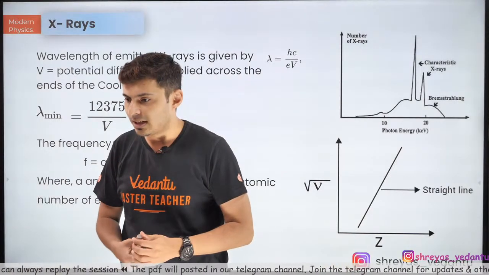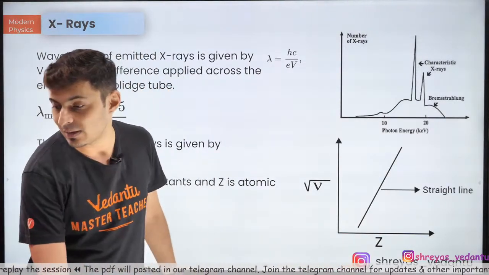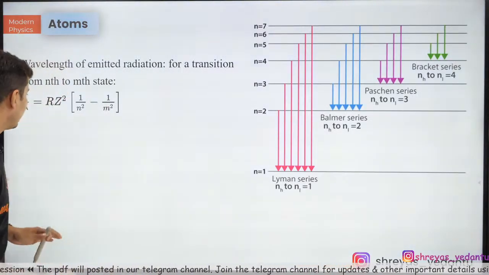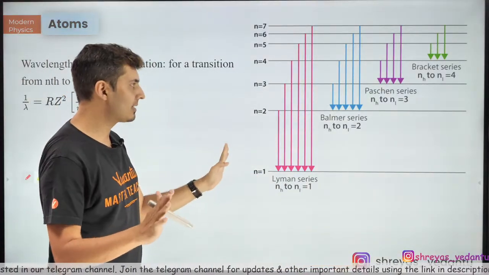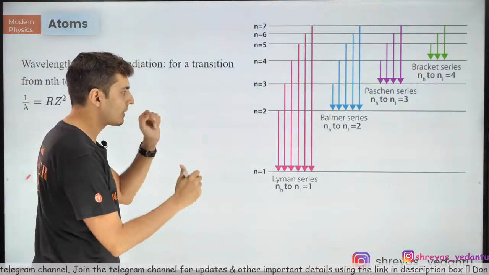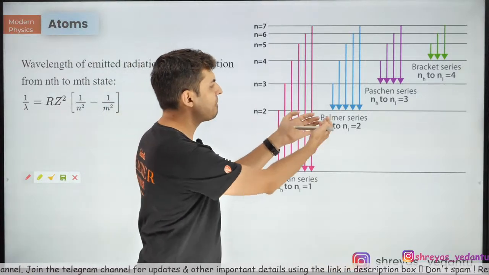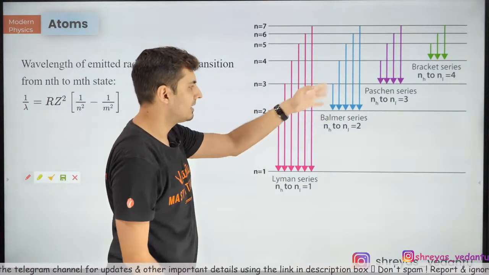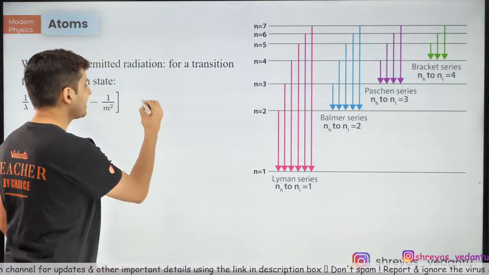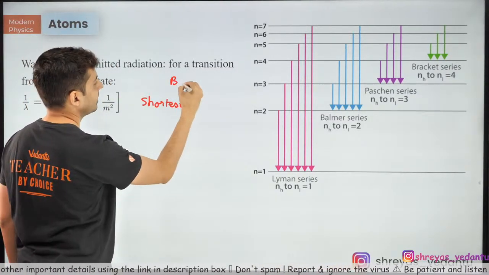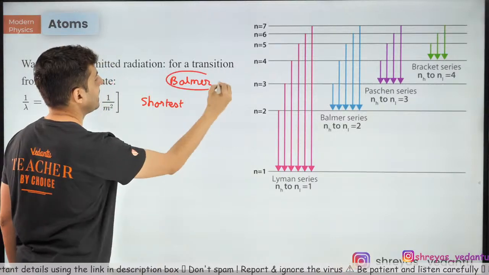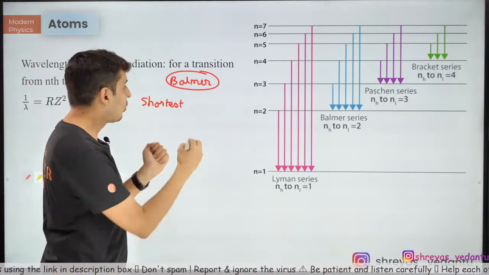Can you please say about the longest line of Lyman or the smallest line of Balmer? Okay, Nityashri, let me tell you this. Longest line of Balmer, shortest line of Lyman, and so on. This is how you need to look at it. Let's take a random series, say Balmer. If I ask you what is the shortest wavelength for the Balmer series?